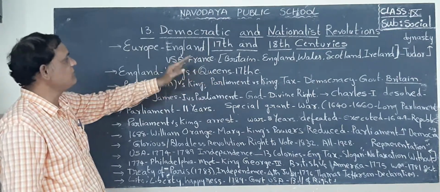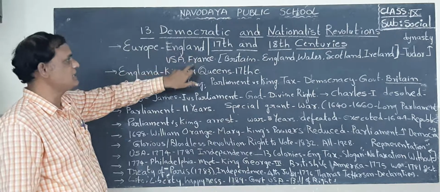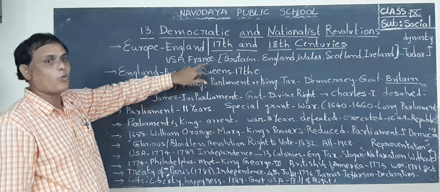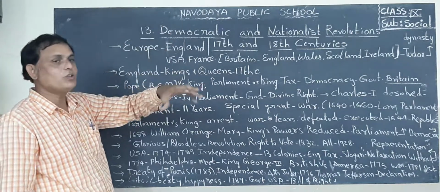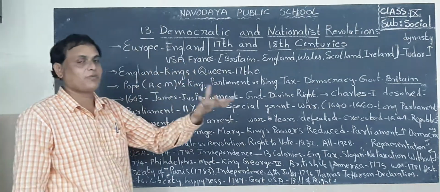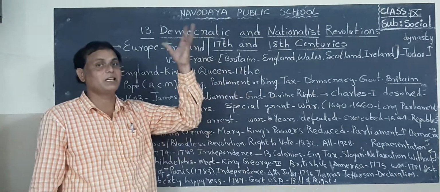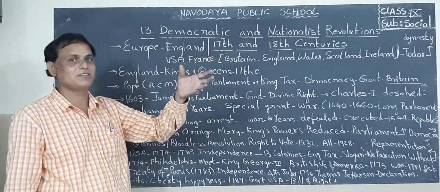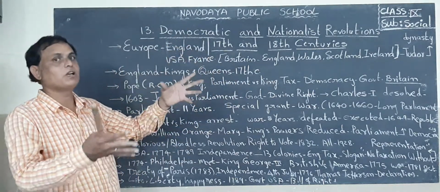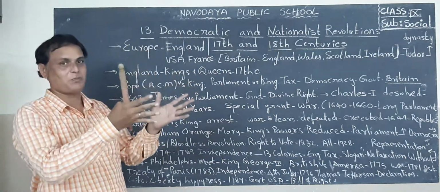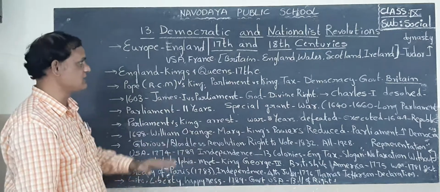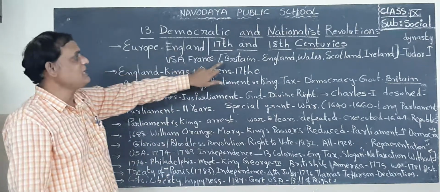In this lesson we will discuss the administration of these countries: what happened in their countries, how they were ruled at the time of kingship, how the people revolted against the king, and how they established a democratic type of government in their countries.